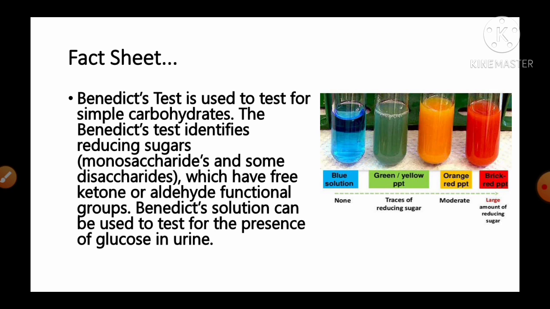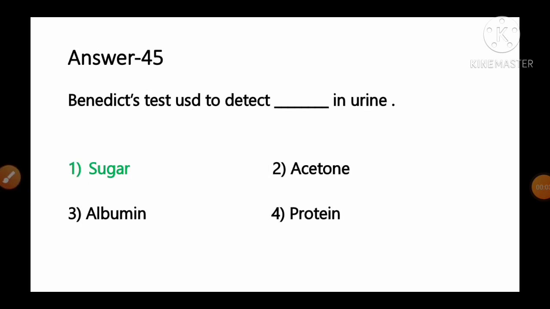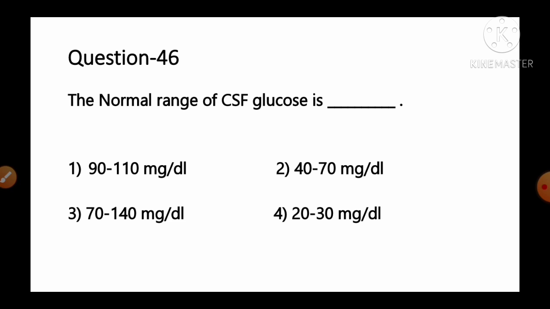Benedict's solution can be used to test or check the presence of glucose in the urine. So as per the information, we can say Benedict's test is used to detect sugar or glucose in the urine. So option number 1 is the correct answer for this question. Move to the next question, number 46.